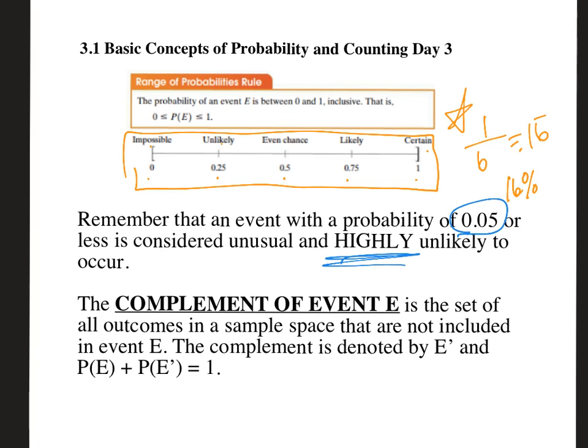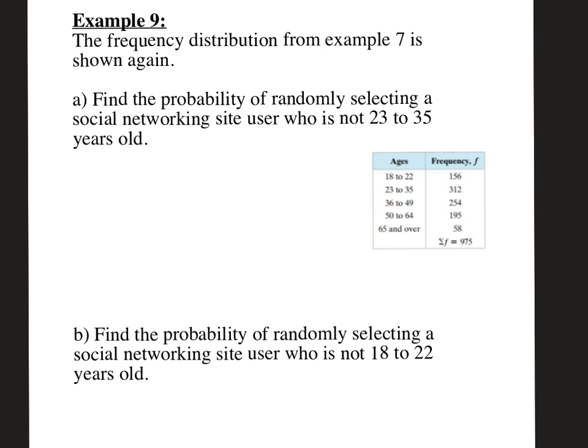And the only other thing we got to talk about is the complement of an event. We denote it by E apostrophe or E prime, depending on who's typing. Basically, if there's a 1/6 chance that I'm going to roll a 2, then there is a 5/6 chance that I'm not going to roll a 2. So that's really what the complement means. All right, let's do that.